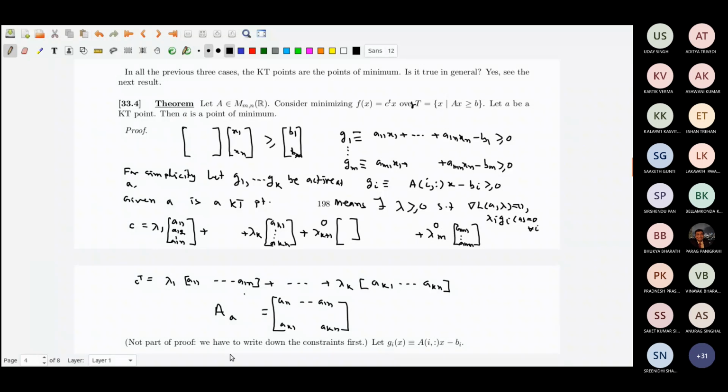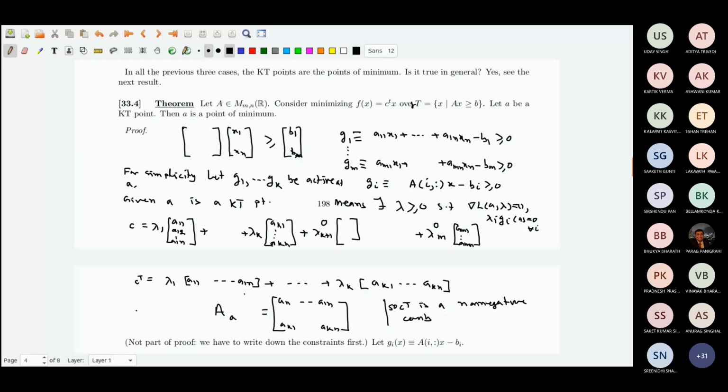Okay, so it basically says C transpose is a non-negative combination here.